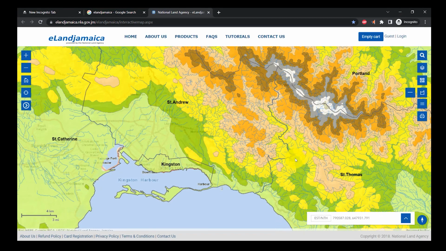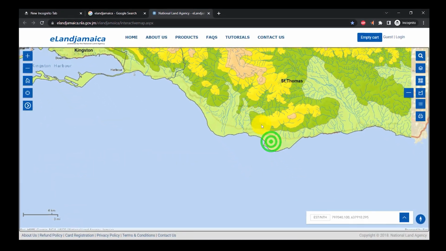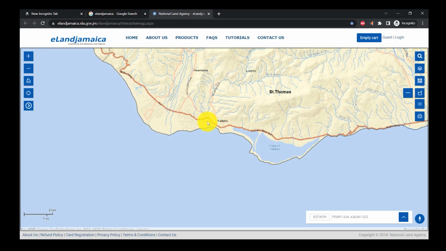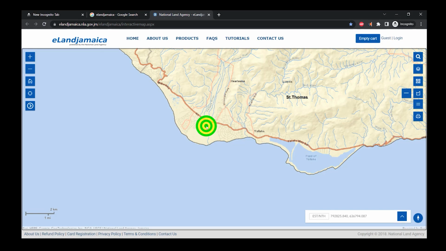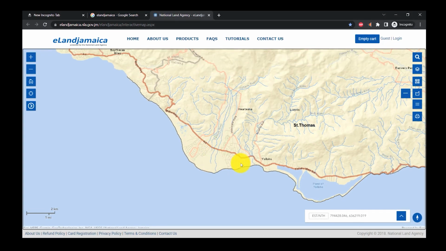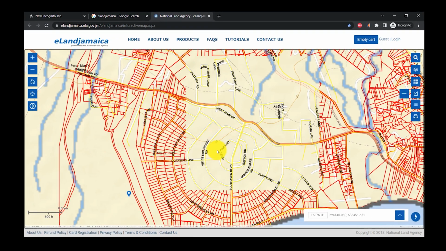So let us just try to head over into St. Thomas. And you know that the Yallahs area is the area where the majority of the road work is currently being done for section 1A. And let us see, this is the South Haven community that we're looking at this time.